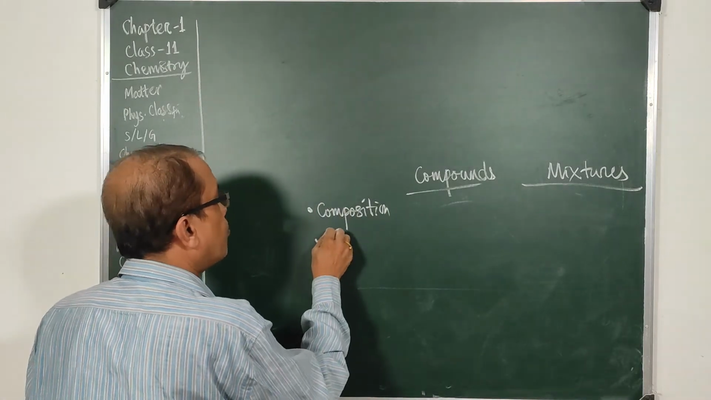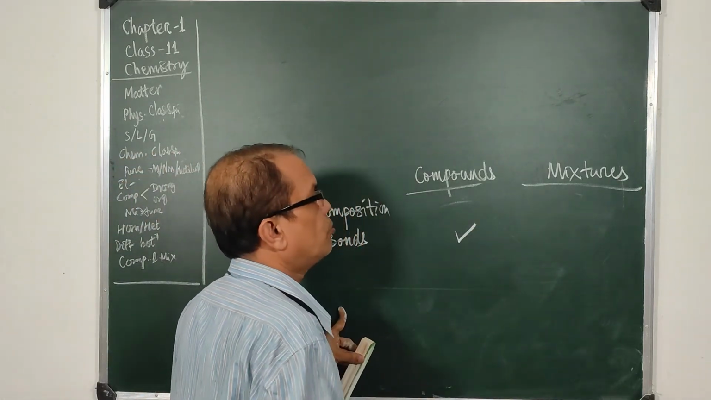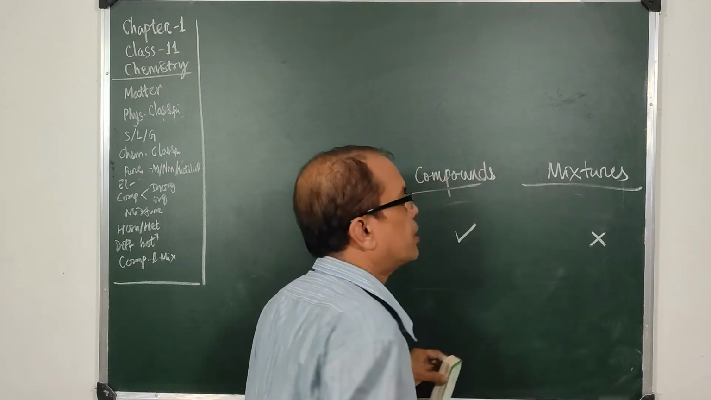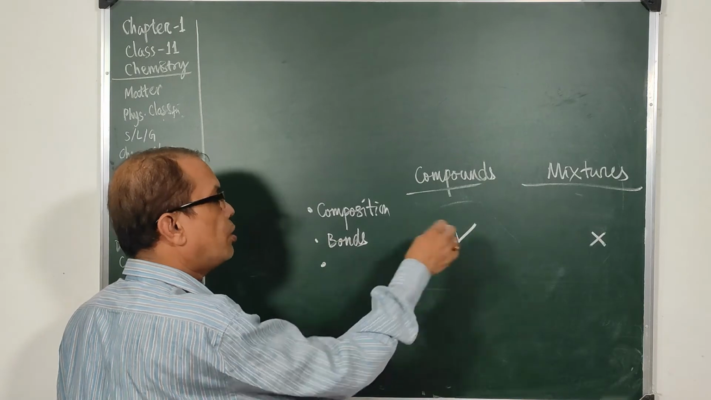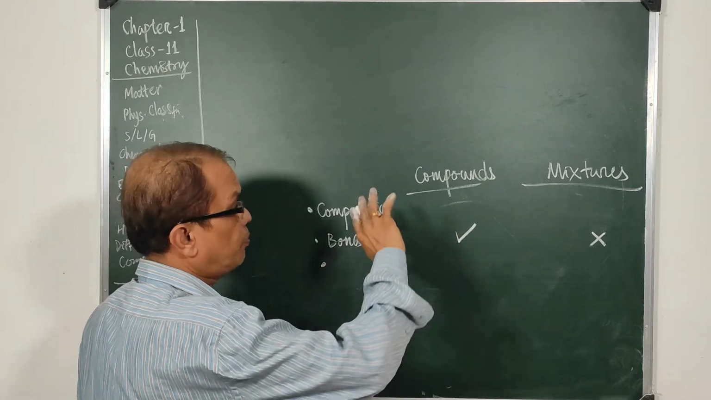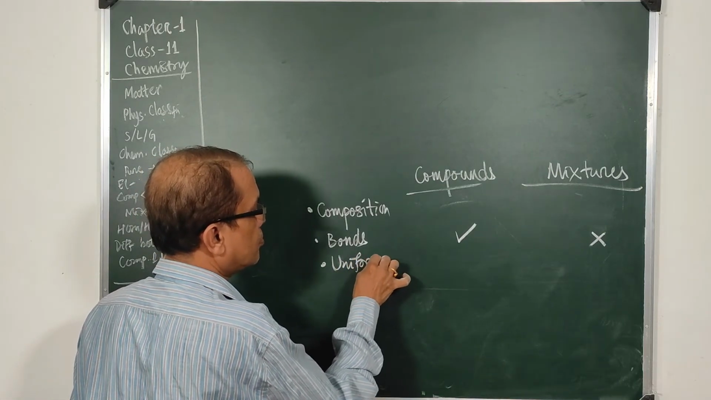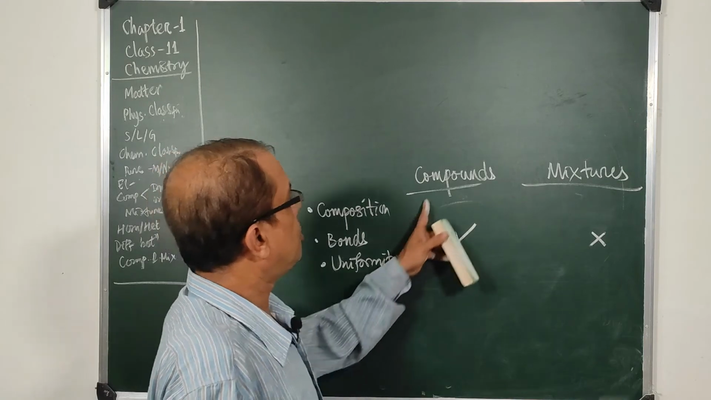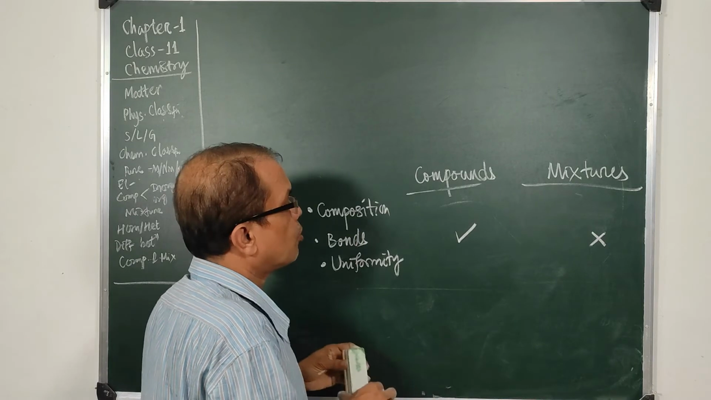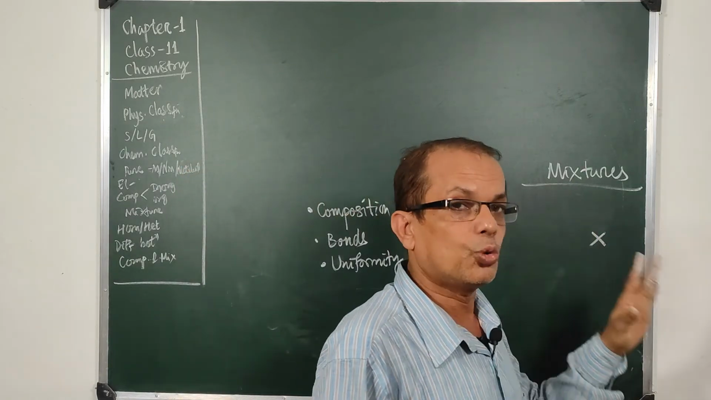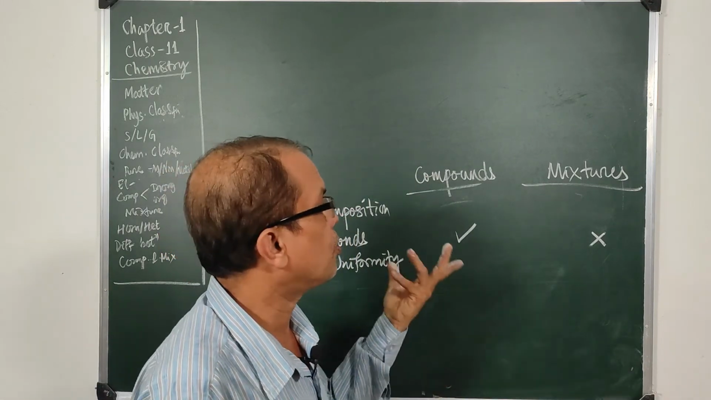Next, the chemical bonds. There are certainly chemical bonds in compounds. They are not present in mixtures. There are some weak bonds there, but they are not counted when we are talking of chemical bonds. When you think of uniformity, the things in compounds have a uniform composition throughout. The mixtures are of two types: in one there is homogeneity, in the other there is no homogeneity, or heterogeneity.